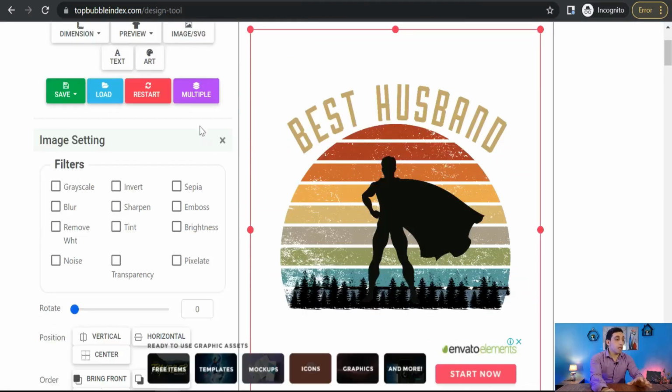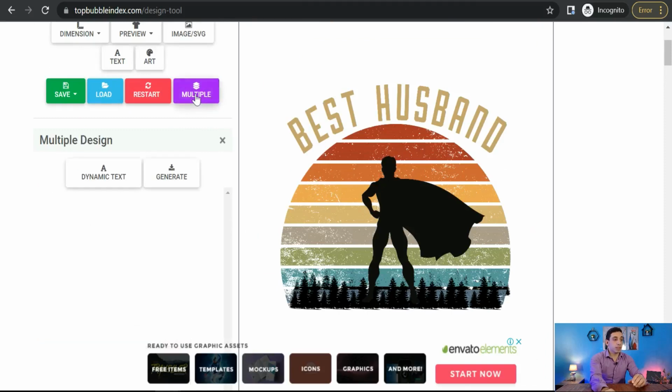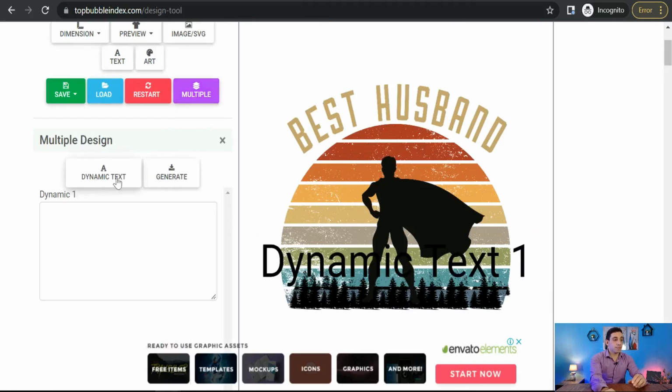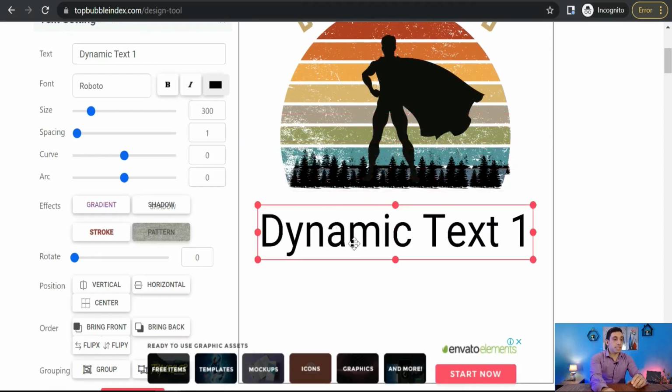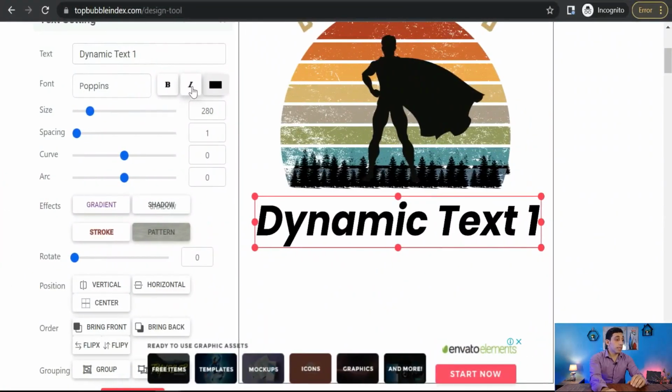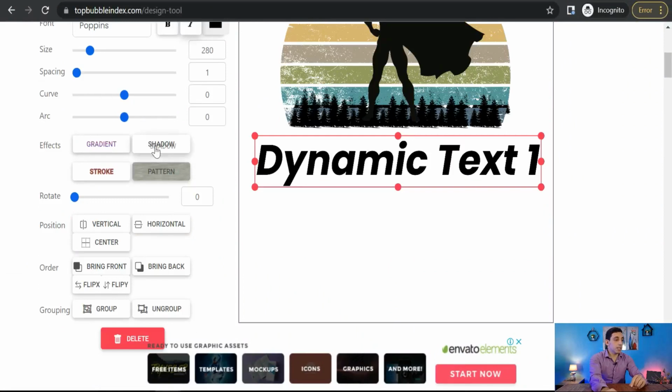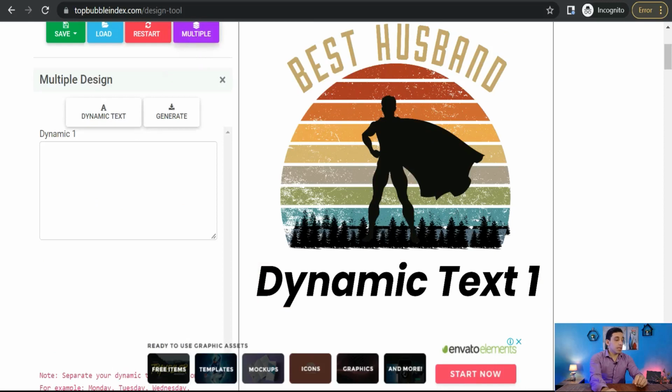Perfect. And now we can go together to this one, multiple and dynamic text. This dynamic text is your variable. So here you can find a lot of dates, a lot of years, like 2021, 2022, 2020, and so on. Here you find some editing tools for that text, like you can change its font, you can make it italic, you can add some effects like gradient, shadow, some strokes, some pattern. Okay, perfect.